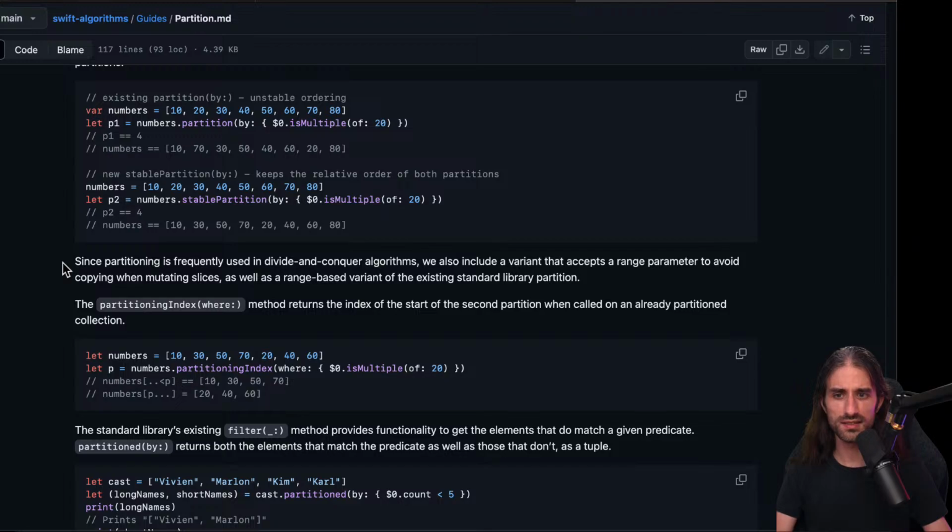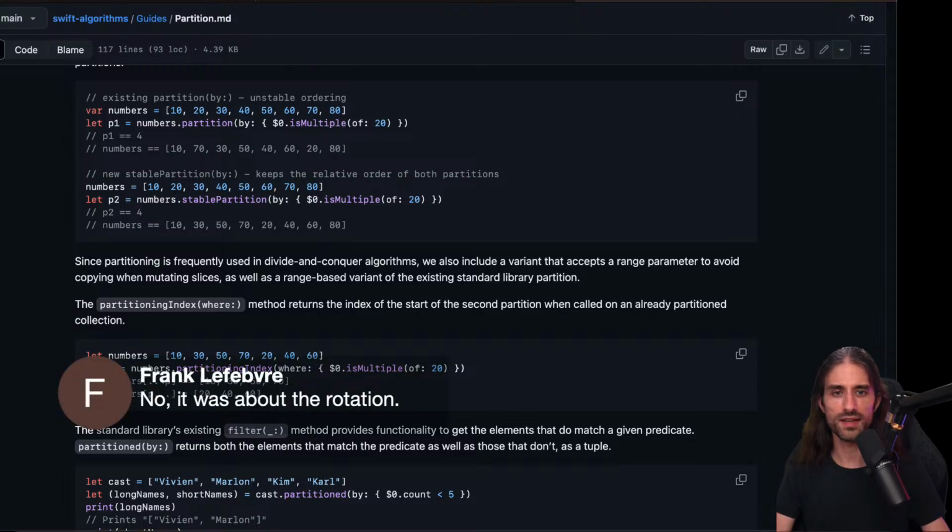And so we're just going to keep moving on that part. So let's say, since partitioning is frequently used in divide and conquer algorithms, we also include a variant that accepts a range parameter to avoid copying when mutating slices, as well as a range-based variant of the existing standard library partition. Okay. Okay, and you meant about the rotation.